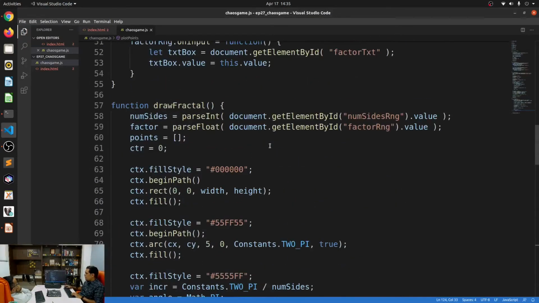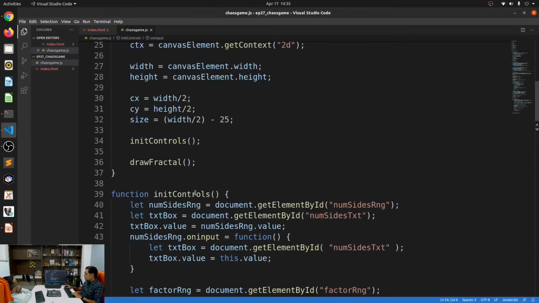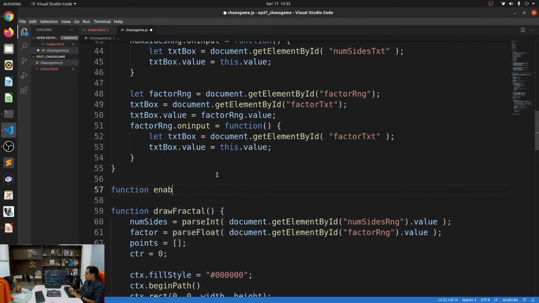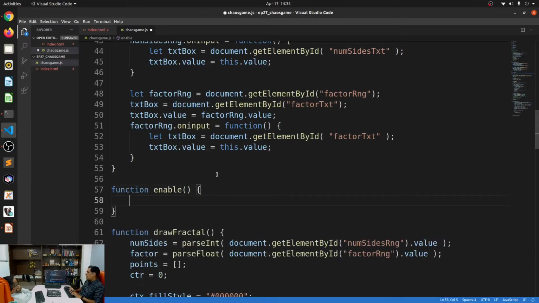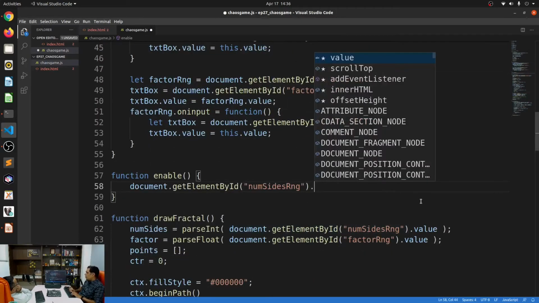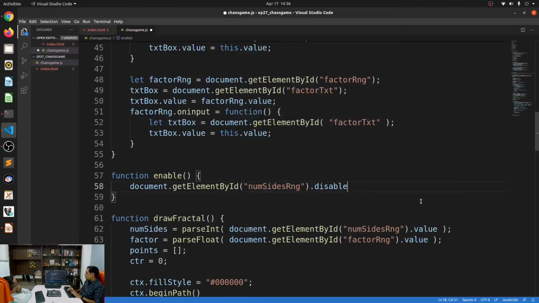Let's just do that. I'm going to create two functions. So I have the init controls, and right after that, I'll say function enable, and what I'll do is I'll just say dot disabled is equal to true. Oh no, disabled is equal to false.